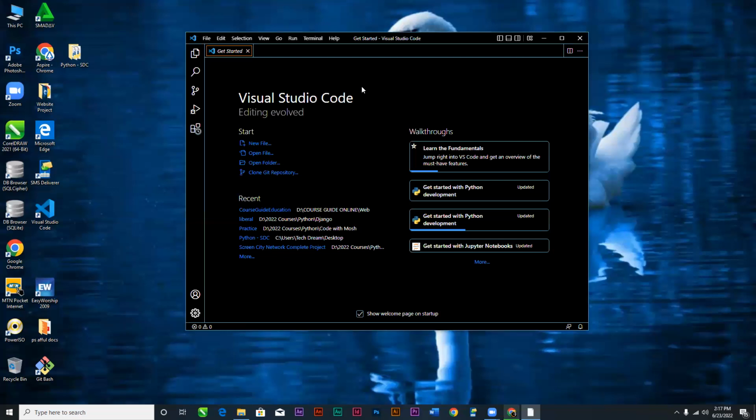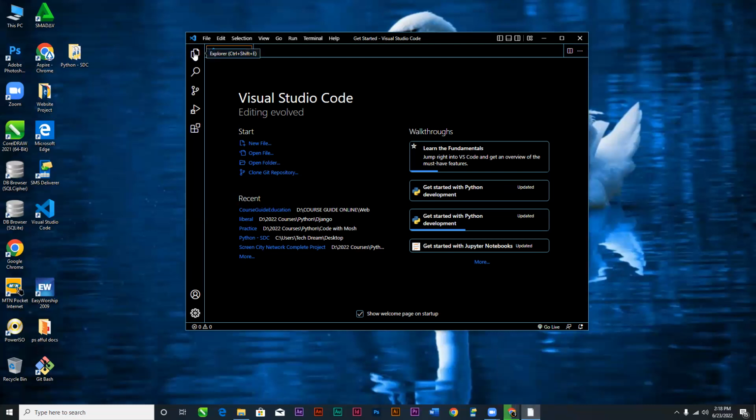Now you see that Visual Studio Code is one software, and Python is another software. But we are going to write the Python language in Visual Studio Code. So there must be a connection between Visual Studio Code and the Python language, and that is what we call extensions. So we need to get an extension that is going to connect the Python software to Visual Studio Code so that they will interact. That connection is created with an extension.